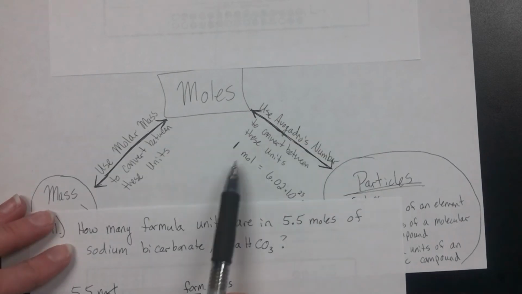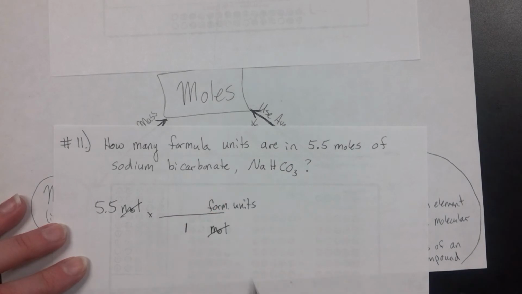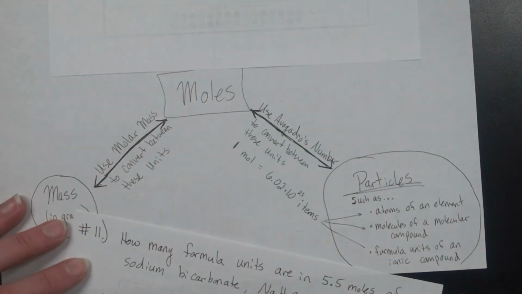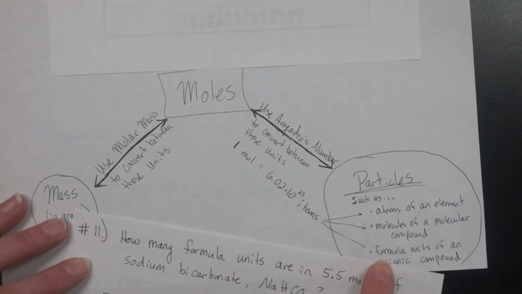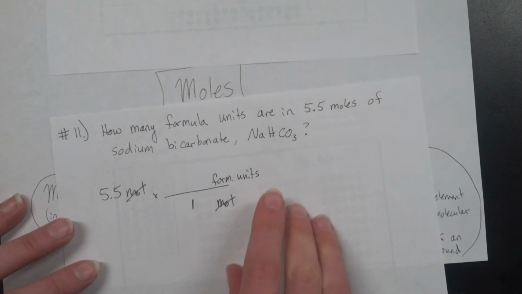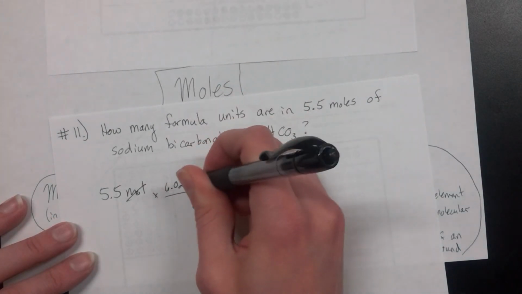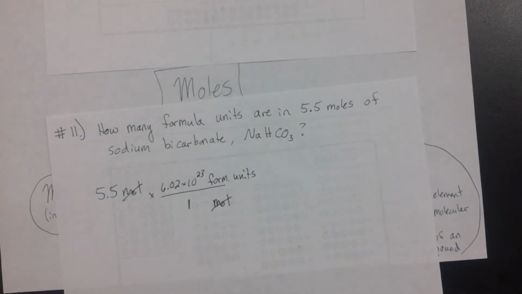And my relationship is that 1 mole is equal to 6.02 times 10 to the 23rd items, or 6.02 times 10 to the 23rd formula units. So that's the number I'm going to put on top, 6.02 times 10 to the 23rd formula units.